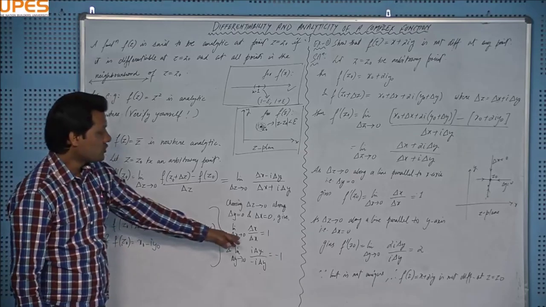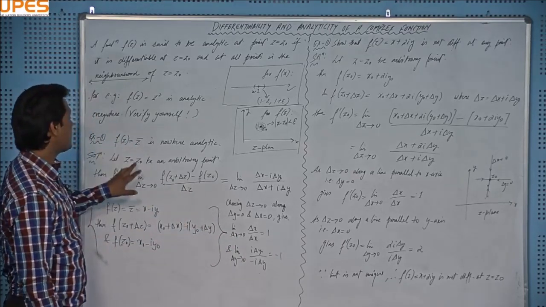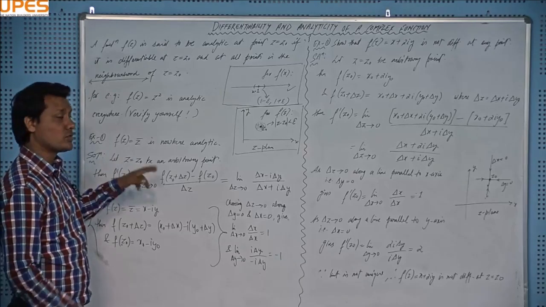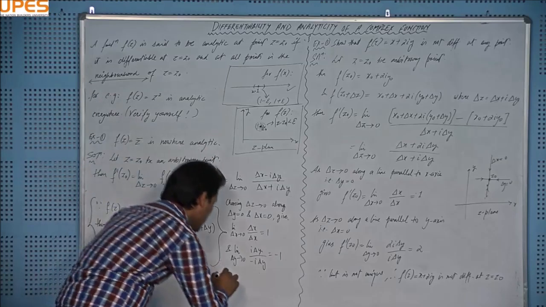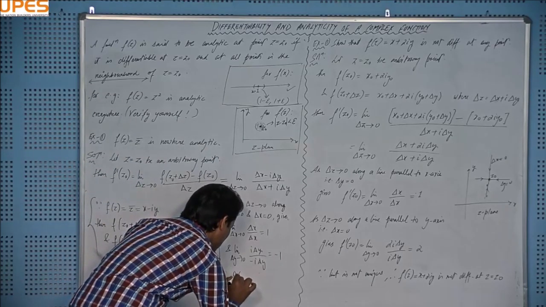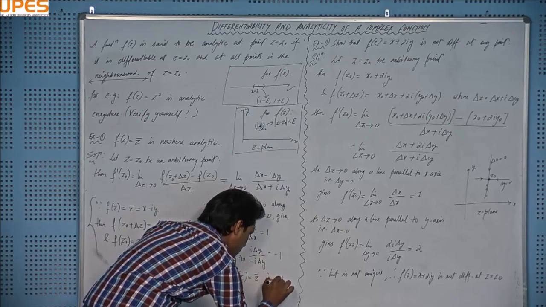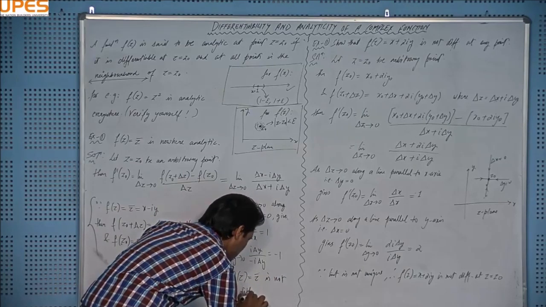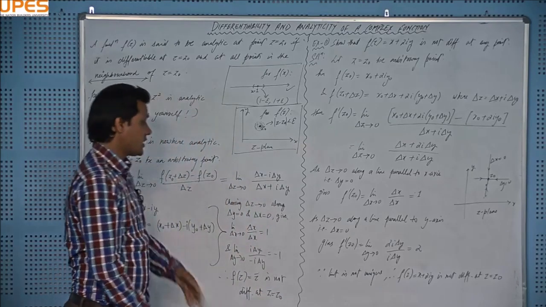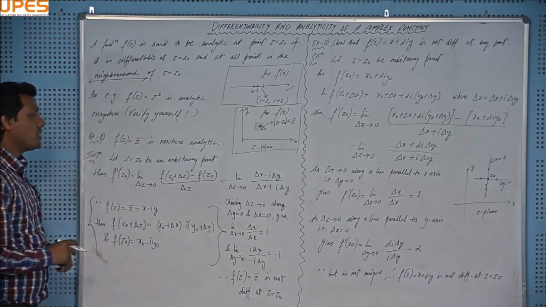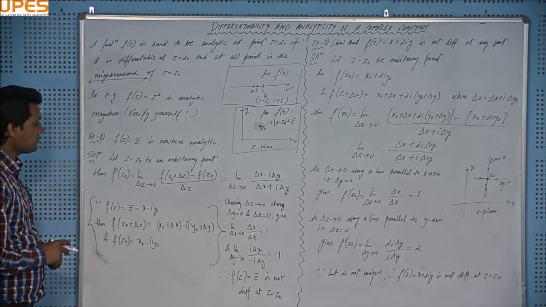And since these values are different, this limit doesn't exist, meaning the function is not differentiable at this arbitrary point, or you can say the function is not differentiable at any point, right? Therefore f(z) equal to z bar is not differentiable at z equal to z naught, or you can say it is nowhere differentiable and then nowhere analytic, right?